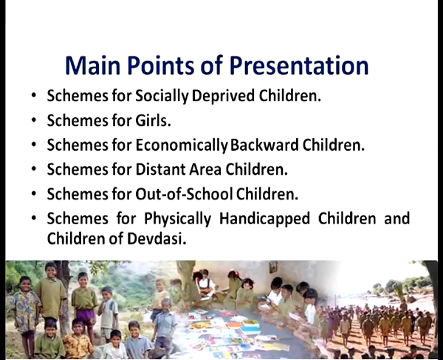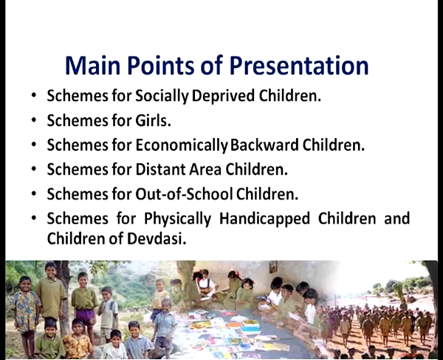Our points for discussion in today's presentation will be as follows. First, we will discuss the schemes for socially deprived children. Then, the schemes for the girl child. Then, the schemes for economically backward children, that is EBC.